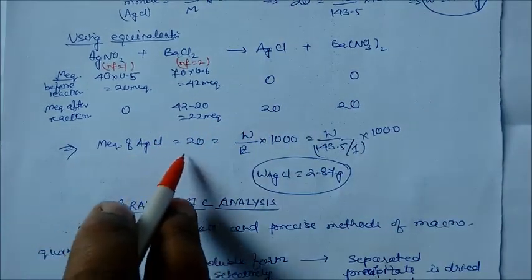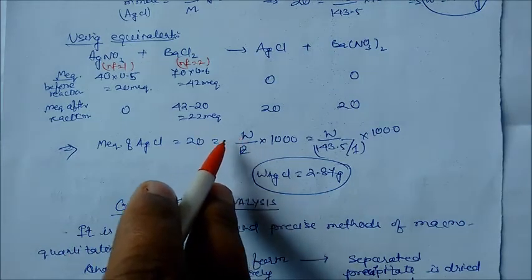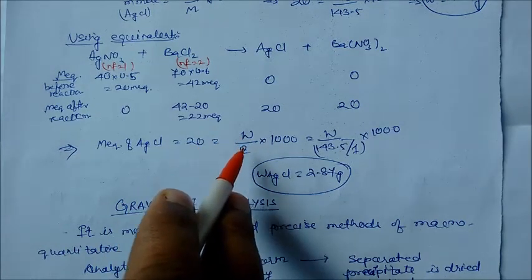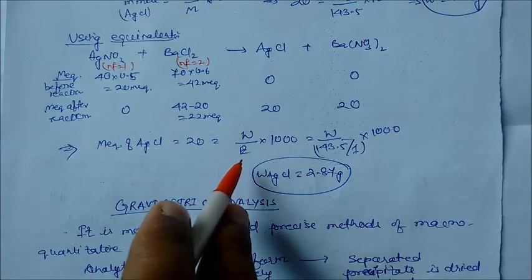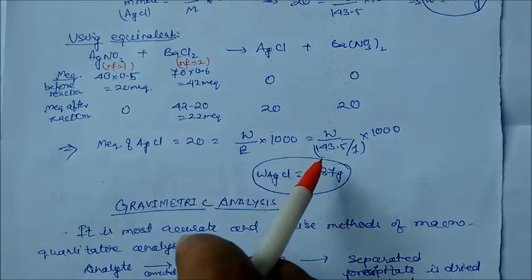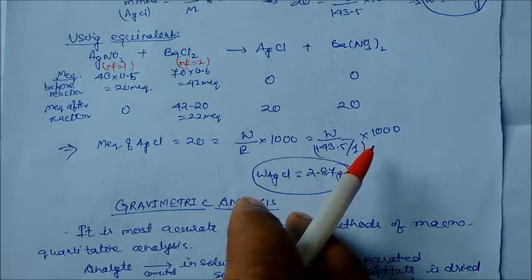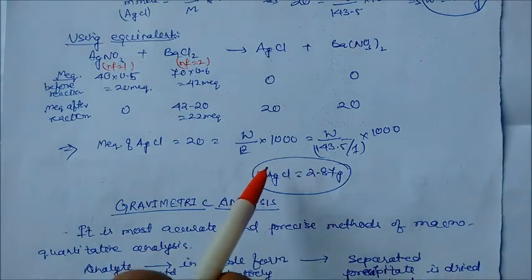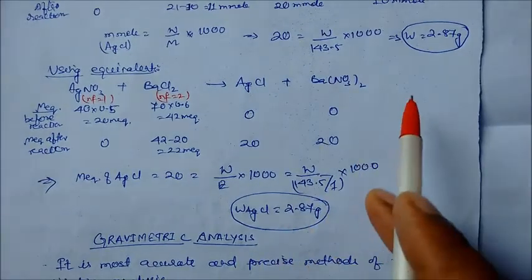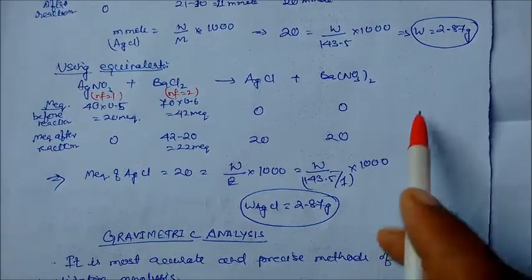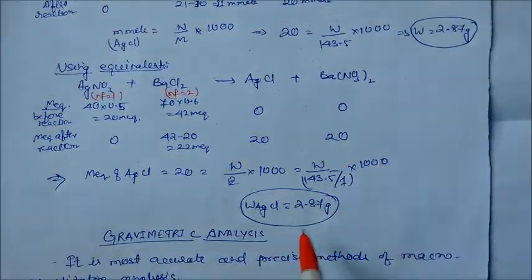Now, milliequivalent of silver chloride is 20, which is nothing but the weight of silver chloride divided by the equivalent weight of silver chloride, multiplied by 1000. Again, the equivalent weight of silver chloride is 143.5 because the n factor is 1. If you solve it, you will get the same answer again. So through the mole ratio and through the equivalent ratio, both answers are the same. You can see here, these are also the same. Both are the same ratio. So this is the way of solving by the mole ratio method and the equivalent ratio method.